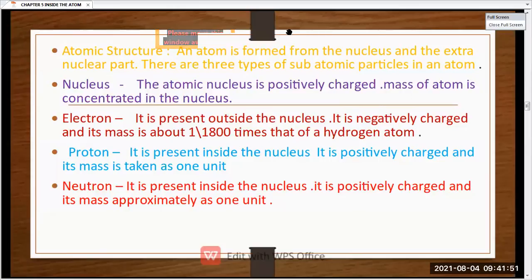They are positively charged and it is having mass of 1 unit. Okay, then we will talk about the neutrons. Neutrons, it is present in the nucleus and they are positively charged. Okay, so this is about the Bohr atomic